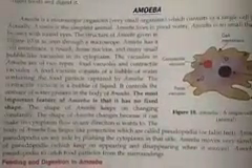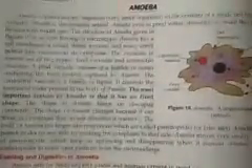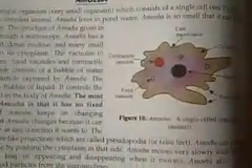Amoeba has a cell membrane, a round, dense nucleus and many small bubble-like vacuoles in its cytoplasm. So children, here you can see there are vacuoles, small bubble-like structures. The vacuoles in amoeba are of two types, that is food vacuoles and contractile vacuole. This is in much detail but you can understand through it.